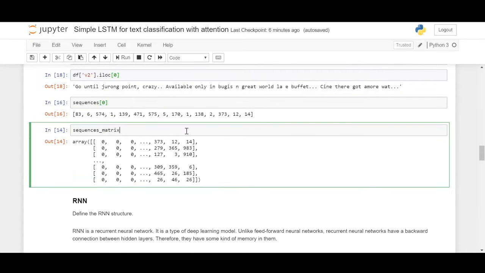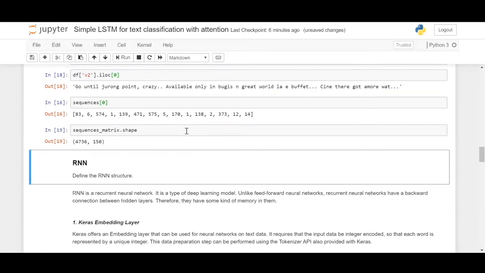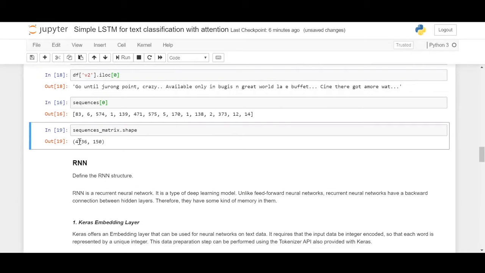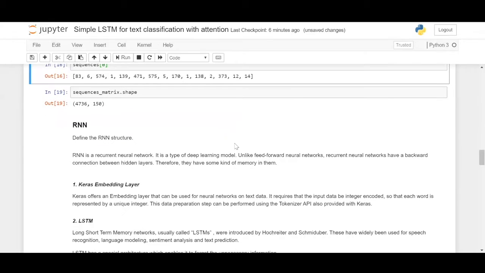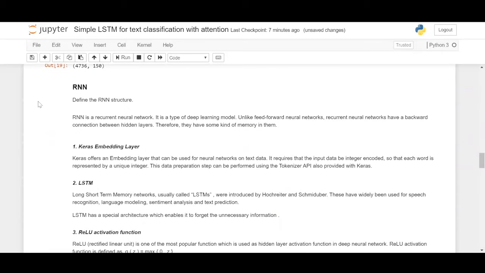So we have the sequences matrix now. We have 150 features and 4,736 sentences, which are now converted into a sequence of padded strings in the matrix, which are numbers basically. So now we'll just define the RNN, the recurrent neural network.